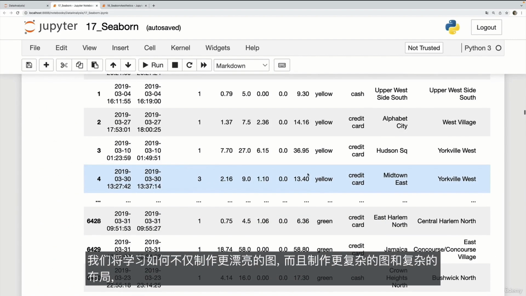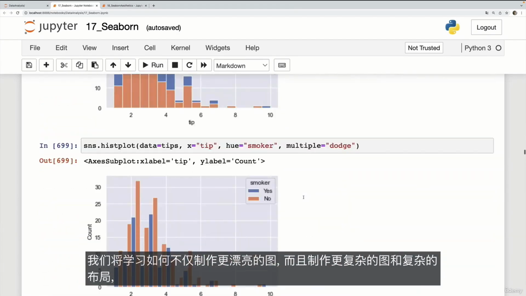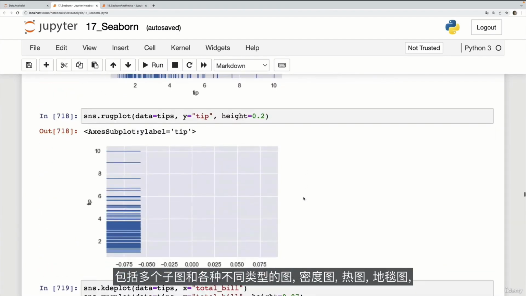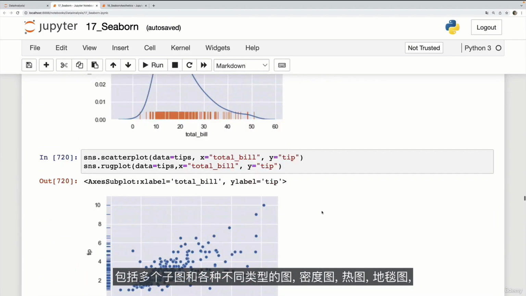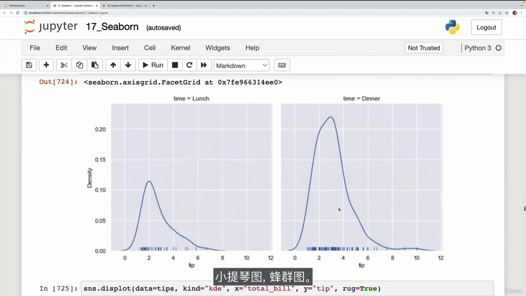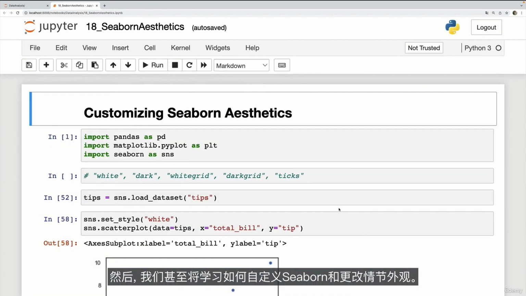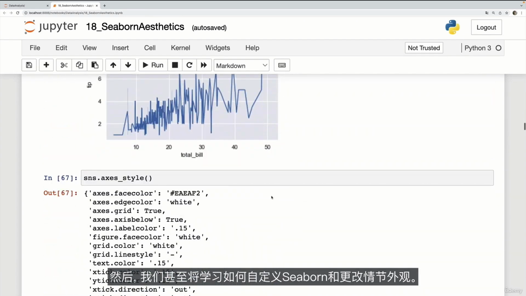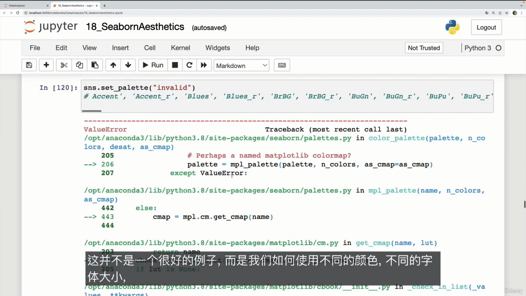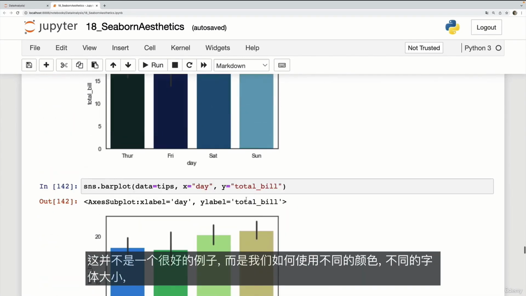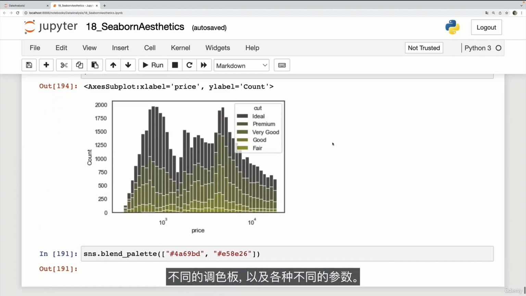We'll learn how to make not only prettier plots, but also far more complicated plots and complex layouts with multiple subplots and all sorts of different types of plots, density plots, heat maps, rug plots, violin plots, swarm plots. It's all coming up, lots and lots of stuff. And then we'll even learn how to customize Seaborn and change the plot's appearance. Not that this is a great example, but how we can have different colors, different font sizes, different palettes, all sorts of different parameters that we can impact.